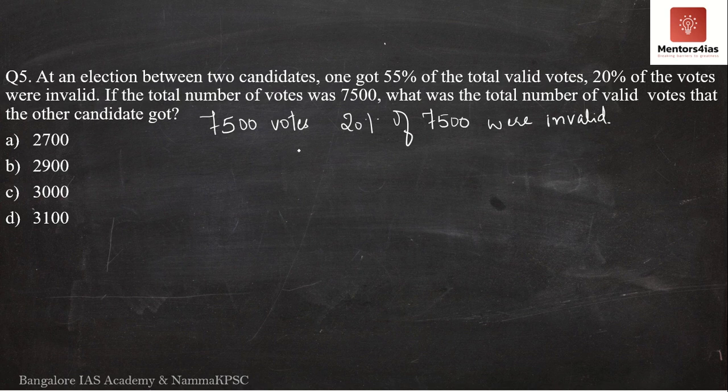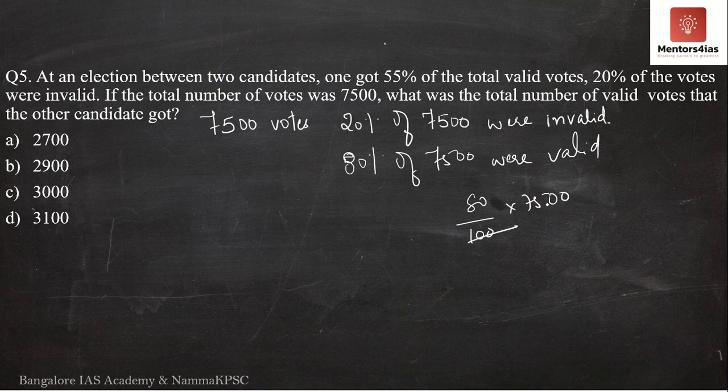That is what the question is asking for over here. So, according to the question, 20% of 7,500 votes were invalid. Meaning what? 80% of 7,500 votes were valid. So what is 80% of 7,500? Nothing but 80 by 100 into 7,500.